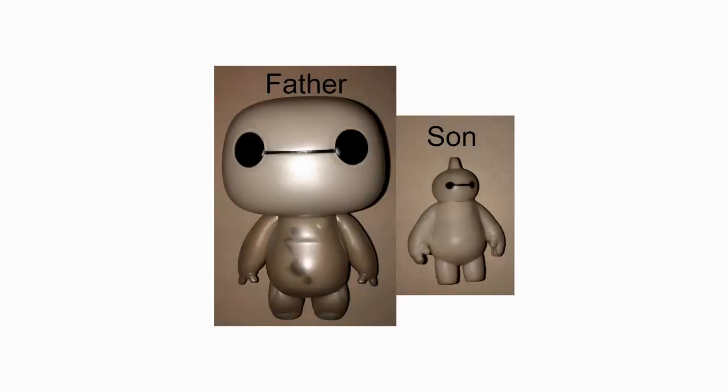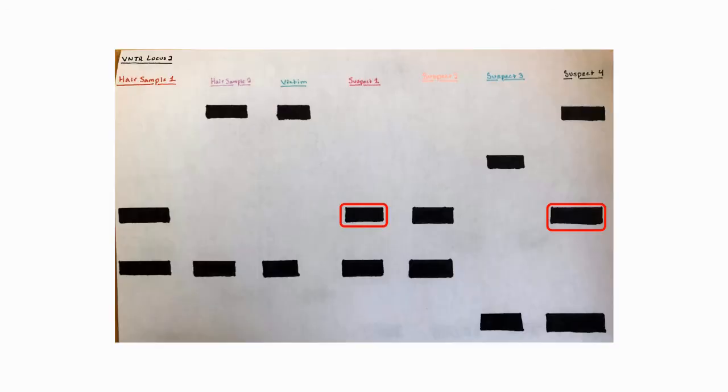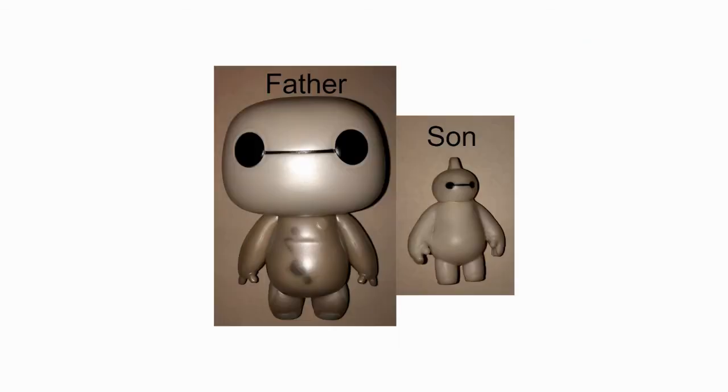Detective Palm also determined that suspect 1 and suspect 4 are father and son. This is because they have at least 1 band at both VNTR loci that is the same, shown here and here. Therefore, it was concluded that suspect 4 is the father of suspect 1.